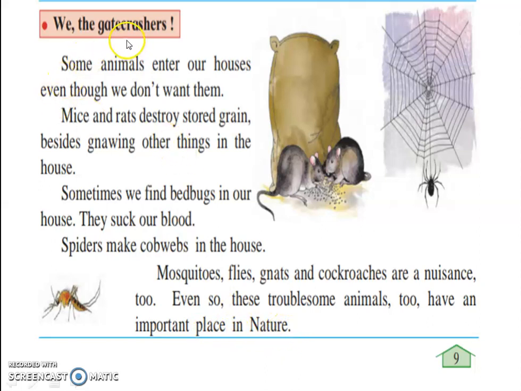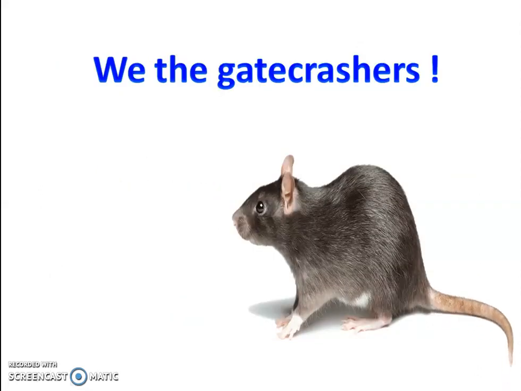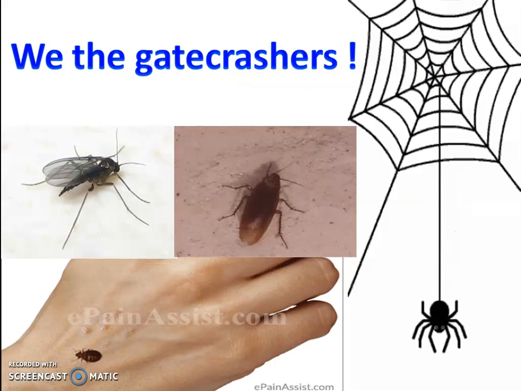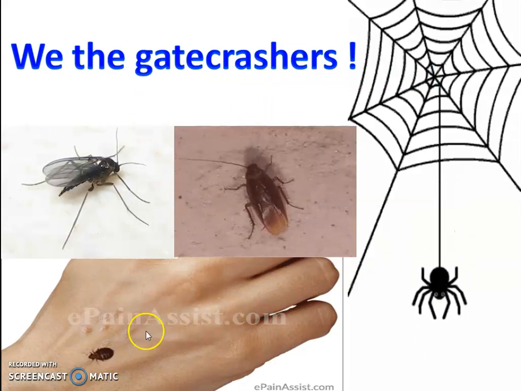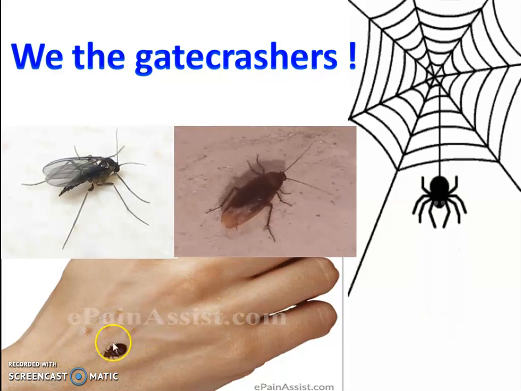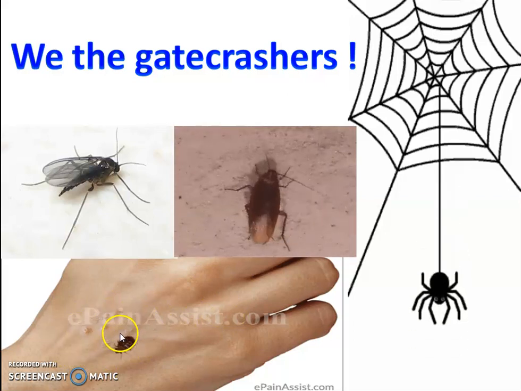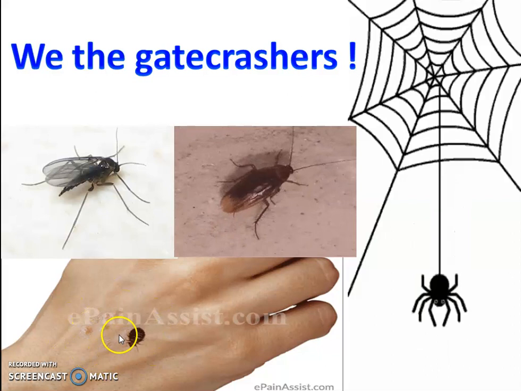Okay, the gate crashers means animals we don't like, which without invitation enter our house and live forcefully in our house. Mice destroy our stored grains, so we don't like mice. They are the gate crashers. Then there are bed bugs, they are sucking our blood. Here you can see the bed bugs sucking our blood, so we don't like bed bugs.